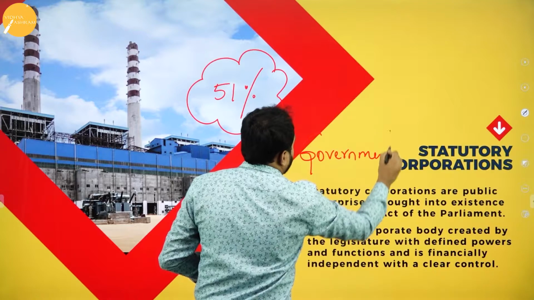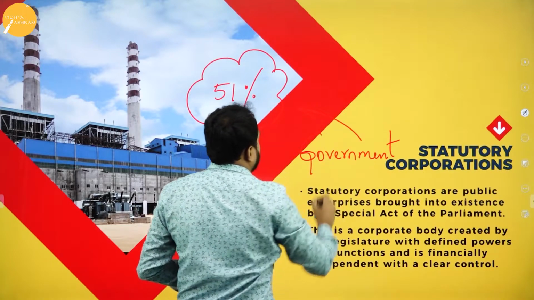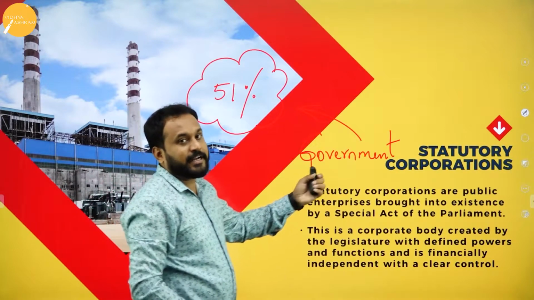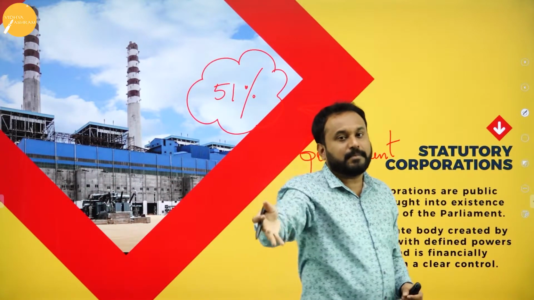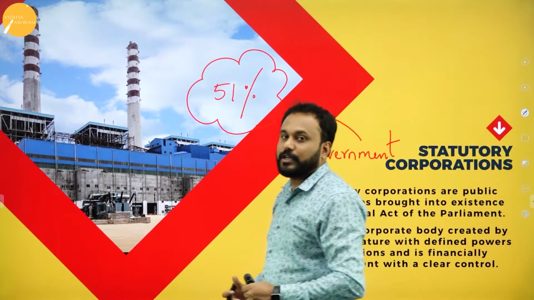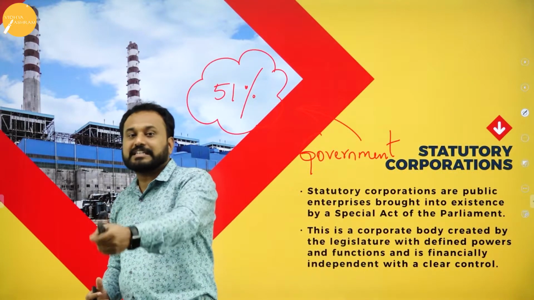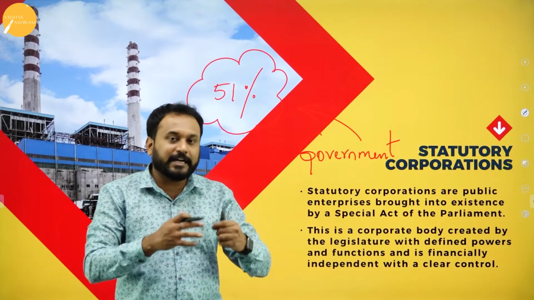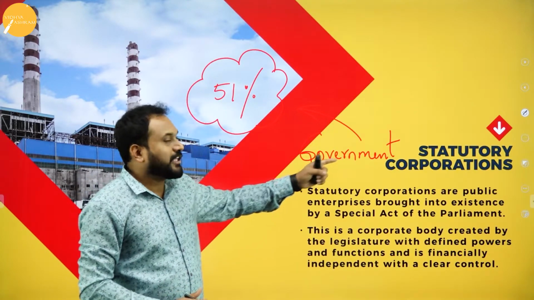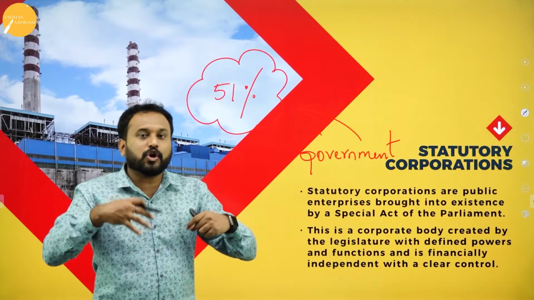Now understand, 51% of the share is in the hands of the government. That means the government needs to take care of the public. When the government needs to take care of the public, what is the government doing? The government should do favor to the public. The government needs to help the public at large. That is the reason a statutory corporation is incorporated.